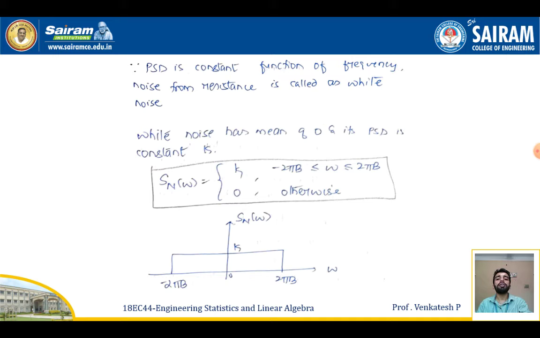Now, if the PSD is a constant function of frequency, then the noise from the resistance is called white noise. Obviously this white noise will always have mean 0 and its PSD will be some constant K, as I told here. Therefore, the value of S_n(ω) is K for ω in the range −2πB to +2πB, and the same function is 0 for other values of ω. This is a graphical representation of white noise with 0 mean and constant PSD.